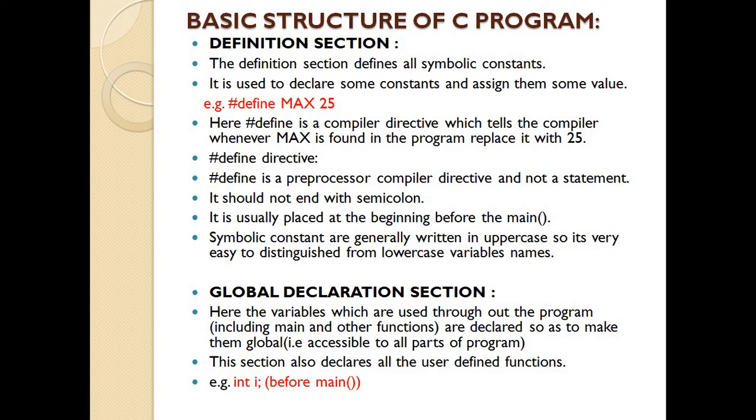Global and local, you know the primary meaning of global and local. Global means it is available to all the world, and local means it is only available to a restricted part. It is not available to all people. The same concept applies in C program. Global means the value is available to the whole program, and local means it is available only to some part of the program. So the global section comes before the main function. This is the fourth section of the basic template of a C program.